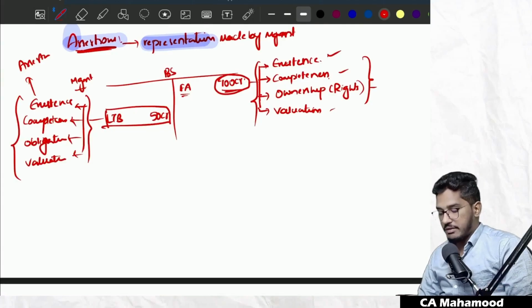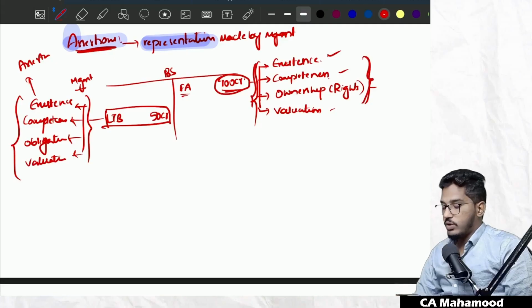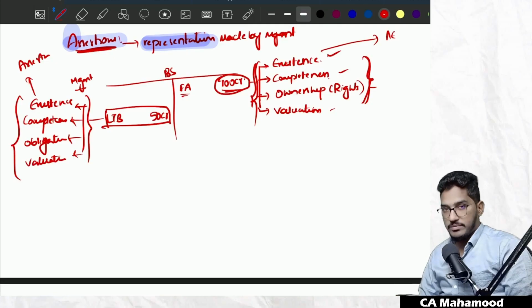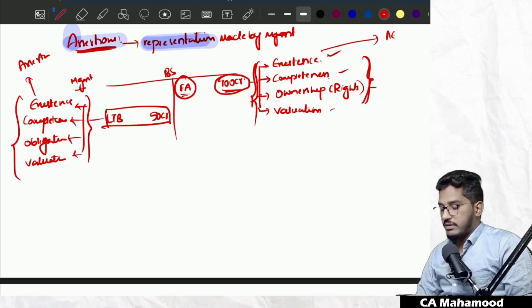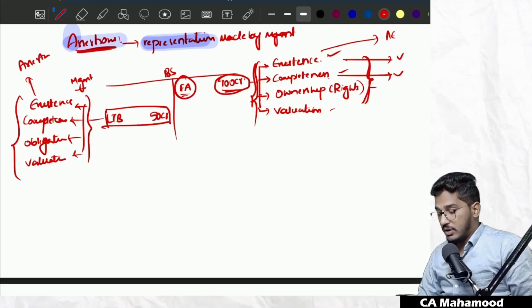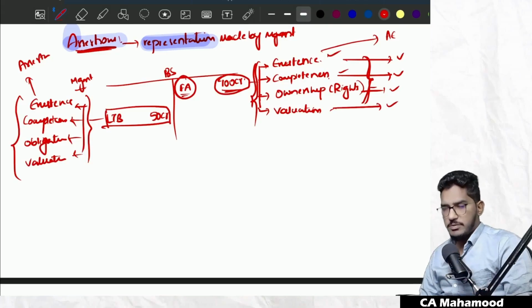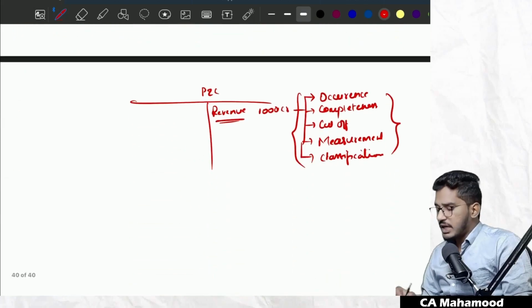And if you pay close attention here, as an auditor, when I say I'm trying to verify the financial statements, I will try to obtain audit evidence regarding these assertions only. For example, if I want to verify the fixed assets, you will try to obtain audit evidence whether really fixed assets are in existence or not, whether really fixed assets are all completely recorded or not, whether the company is the owner of that fixed assets, whether the company has valued the fixed assets properly or not. So whatever representations are made by the management regarding those assertions only, the auditor will try to obtain the audit evidence. Same thing with revenue also.